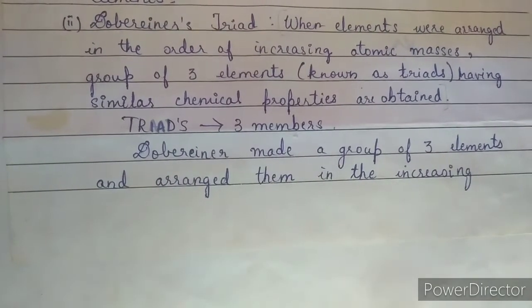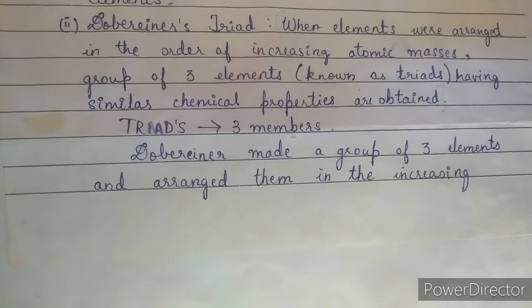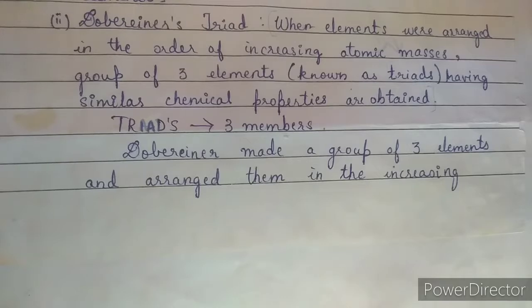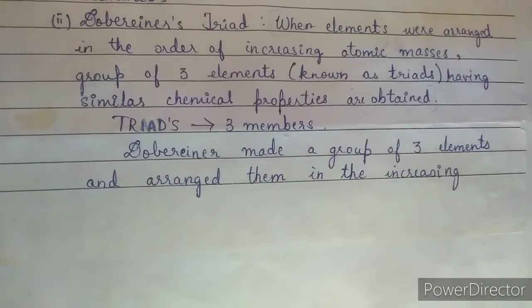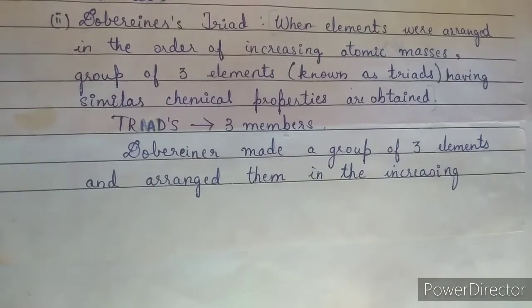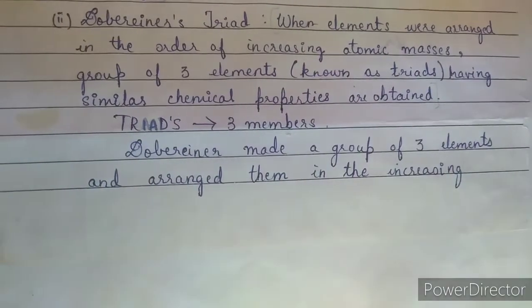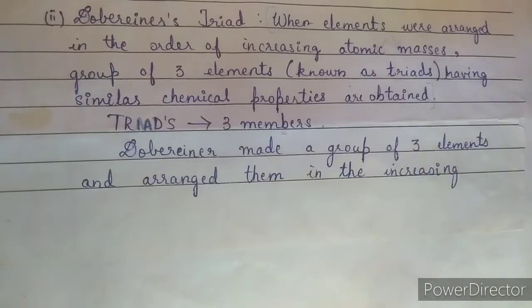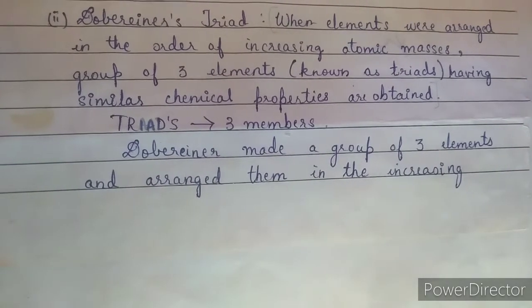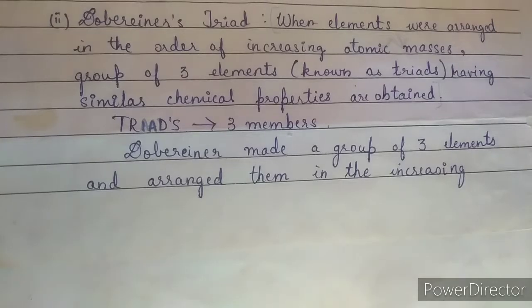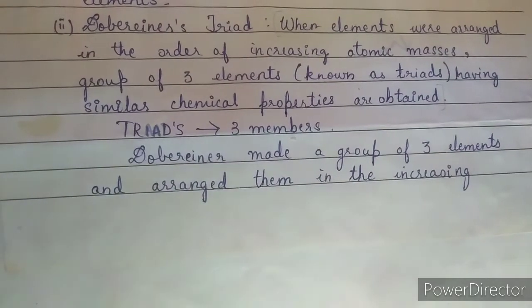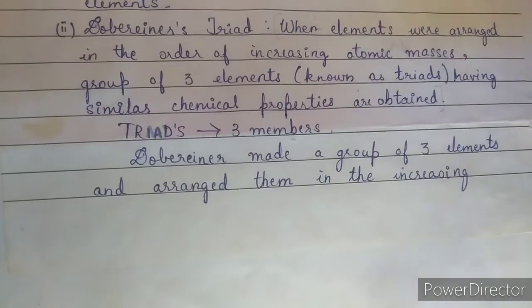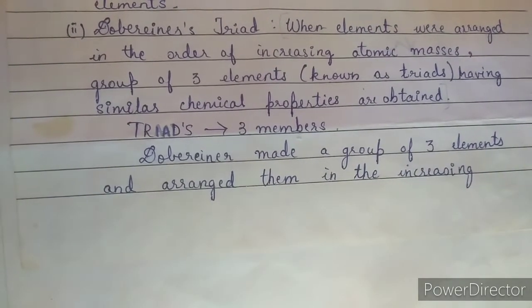First one is Dobereiner's triads. When elements are arranged in order of increasing atomic masses, groups of three elements known as triads, having similar chemical properties, are obtained. What he is saying is that we need to arrange the elements in groups of three in their increasing order of atomic masses, so that all three elements will have the same or similar chemical properties.